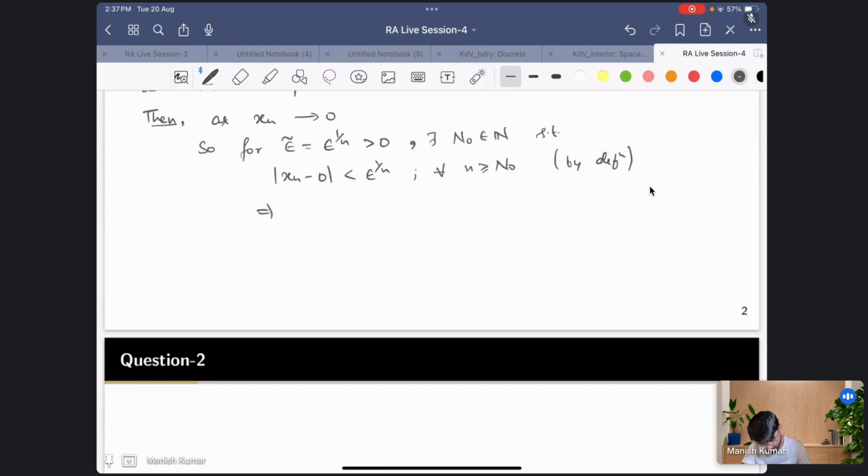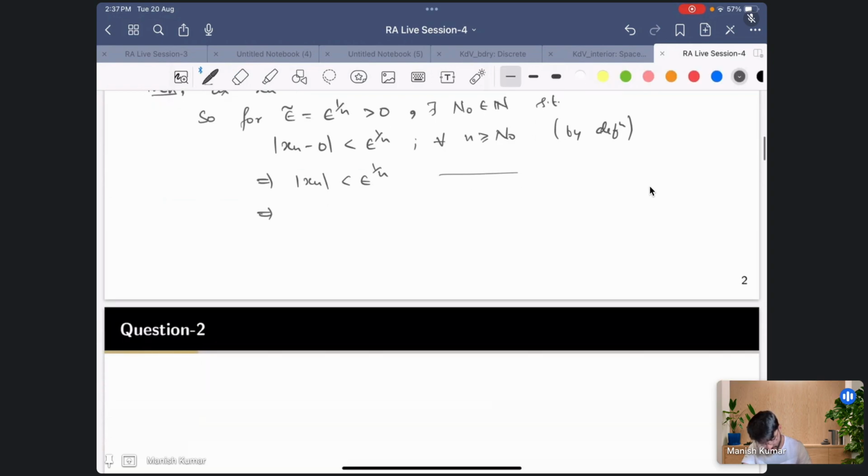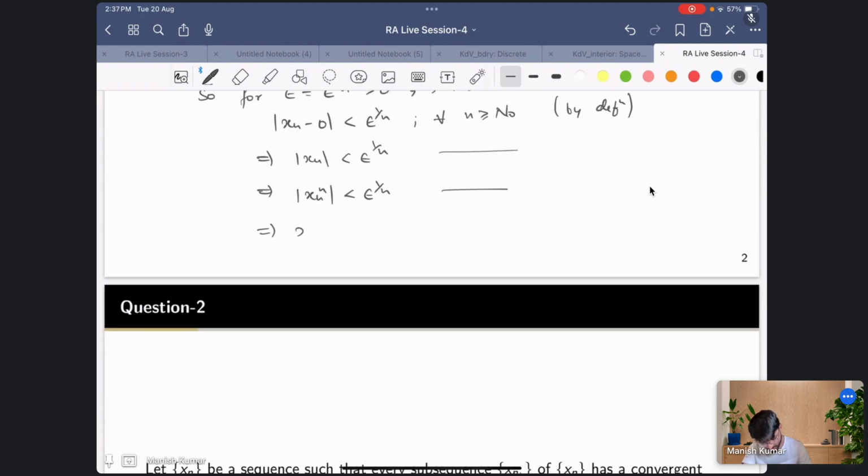From here what we can say is that |xn| is less than epsilon to the 1 by n, for all n greater than or equal to n naught. Now if I take the power, then I get |xn| raised to the power n, which is the same thing as taking the modulus and then the power, or the other way around, and this is less than epsilon to the 1 by n, for all n greater than or equal to n naught. This proves that xn raised to the power n converges to 0. So we obtain this result just by definition.